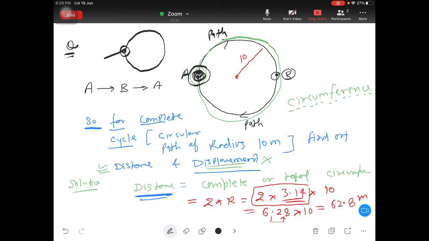So your initial and final point is same. So because initial and final point is same, so the shorter distance is 0. Okay, so displacement is 0. So you got one here, right? Displacement is 0, 0 meter. Whenever you are reaching to the same point, your displacement will be 0, but distance will not be 0. Okay.